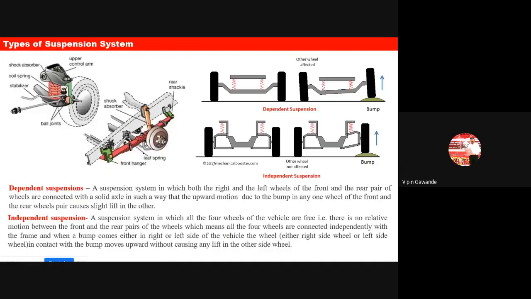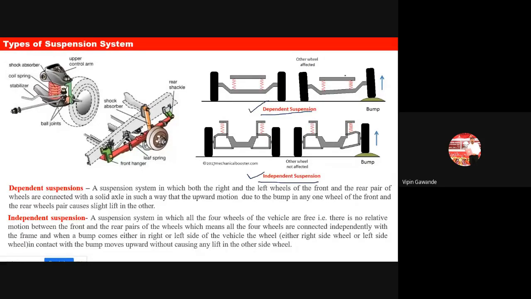Then what are the different types of suspension system? We have two types of suspension system. One is called the dependent suspension, and another is called the independent suspension. Now, what is the difference between dependent suspension and independent suspension?